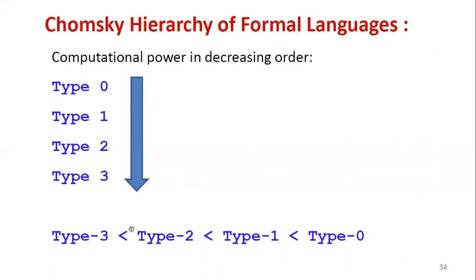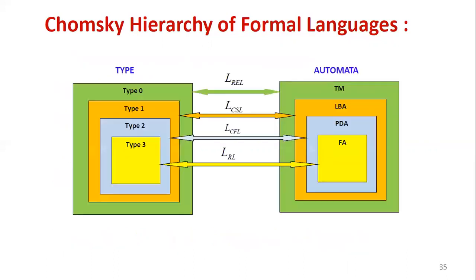Then the relationship with respect to the computational power: here you can see type 3 is less than type 2, less than type 1, less than type 0. This relationship is based on the computational power in decreasing order. Type 0 has the highest computational power, then type 1, then type 2, then type 3. Type 3 has the least computational power compared to type 2, type 1, type 0. This relationship also we have to remember. Then the same thing we can represent diagrammatically.